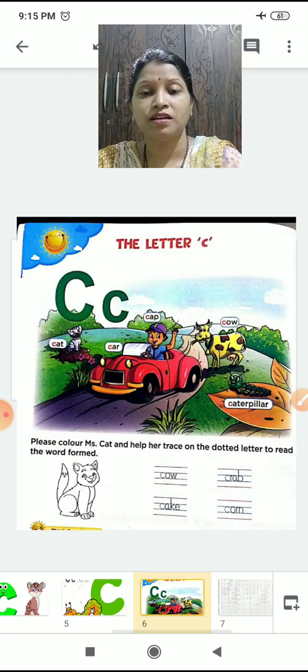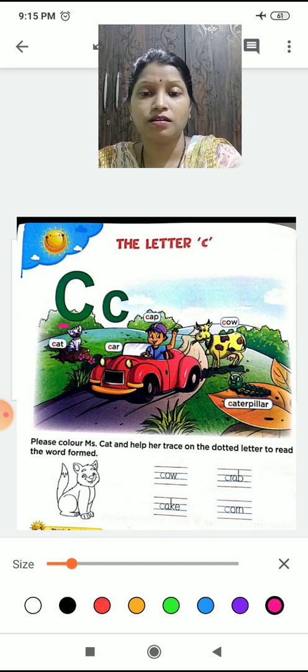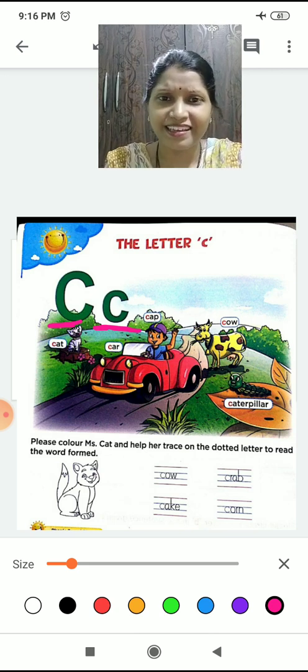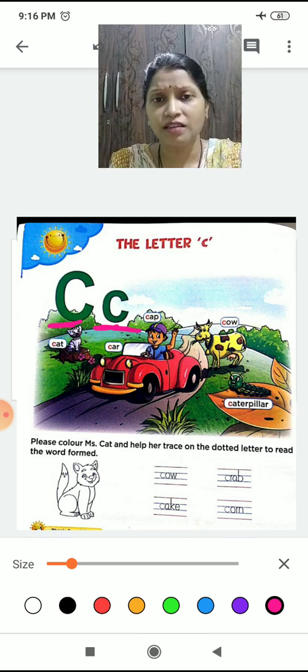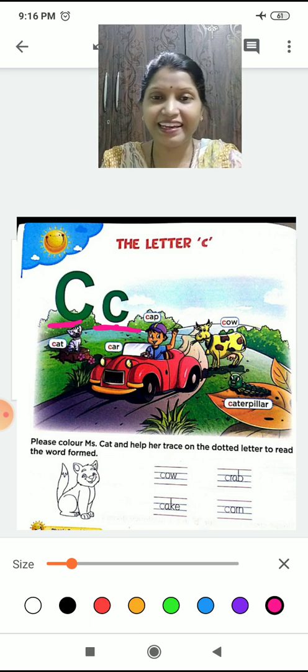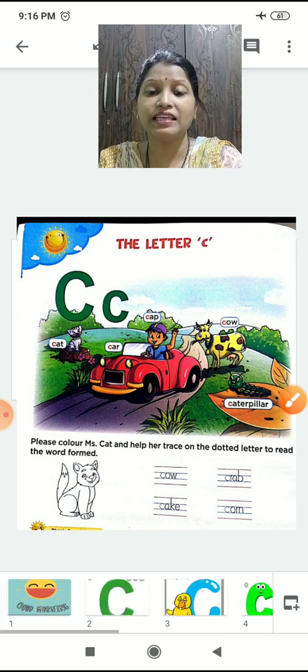Now look at this, children. This is a capital C. This is a small c. Both look the same, right? What is the difference? They look very same, but there is a little bit of difference. Small c is small. Capital C is big. So that is the difference between small and capital.